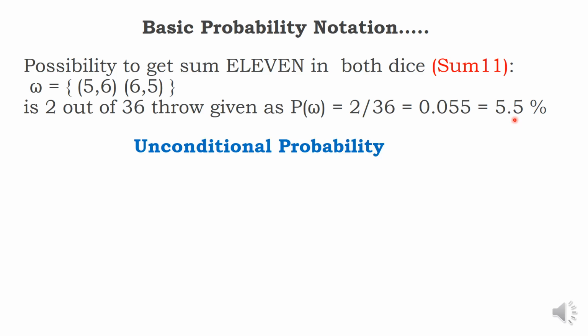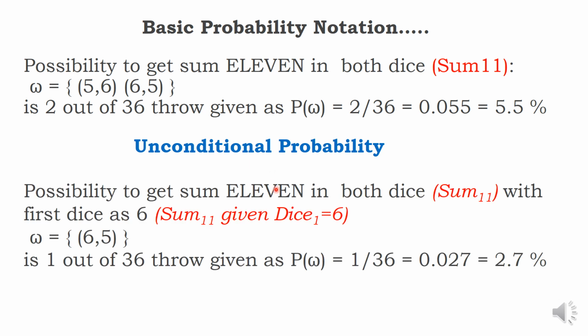That is just 5.5%. We call this unconditional probability. This example is called unconditional probability. Wait for just 1 minute. I will tell you what is conditional, then you will come to know what is unconditional probability. Just give a moment. See another example.